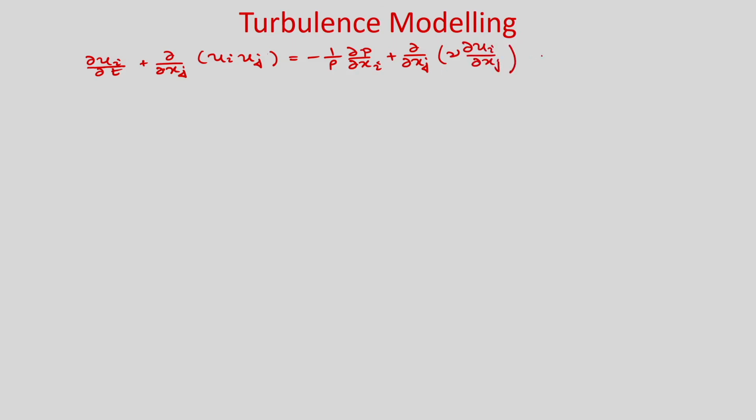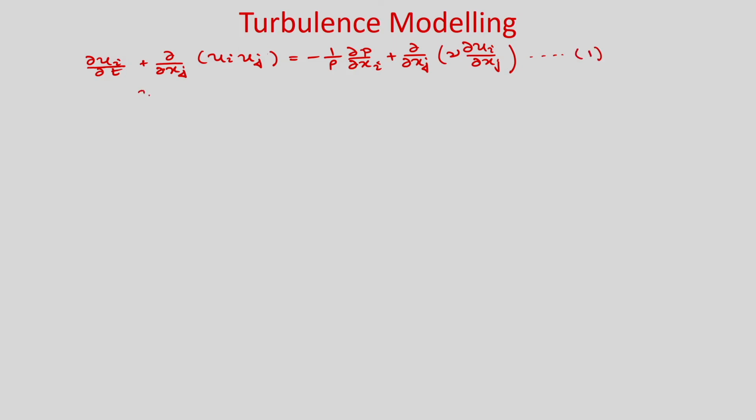So you know that in general we have the Navier-Stokes equation: del ui by del t plus del of del xj of ui uj is equal to minus 1 by rho del p by del xi plus del of del xj of nu del ui by del xj. Let us say this is equation number 1.